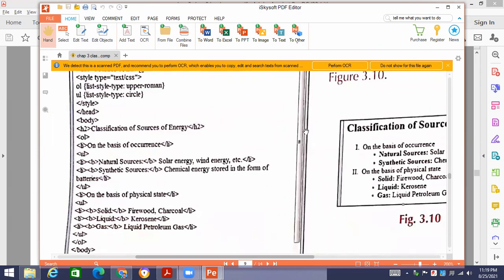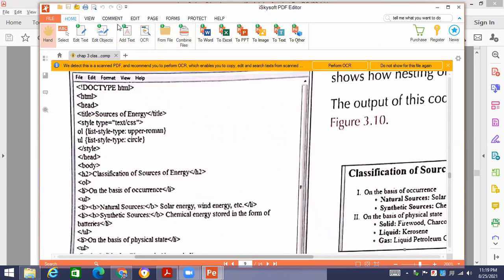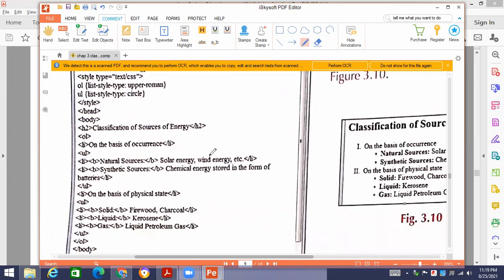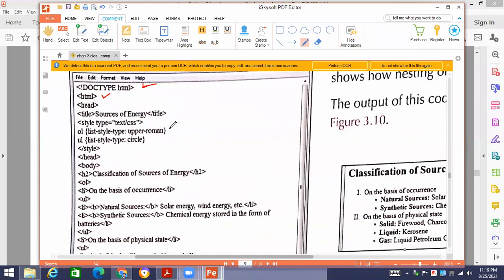Now you will see that the program starts from the same position, which is basically the HTML doctype. You know that whenever we start, it starts in the same manner, and the program ends in the same way, with the HTML parent tag.